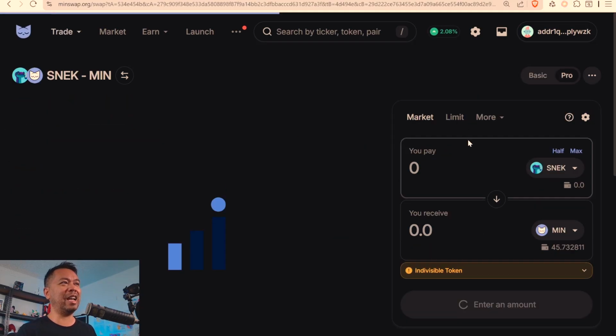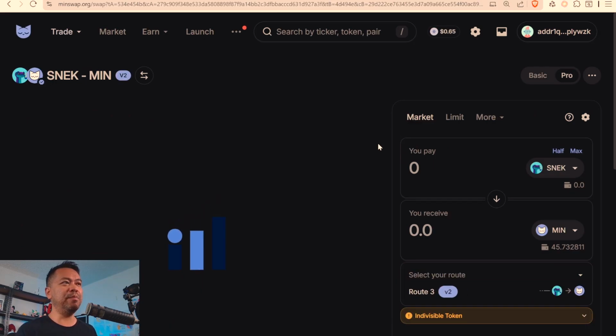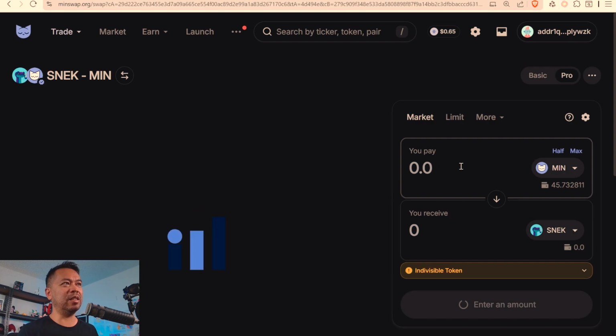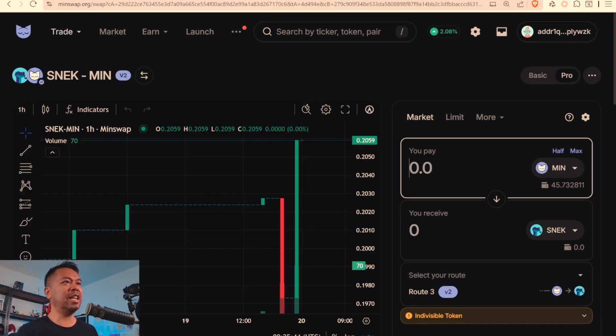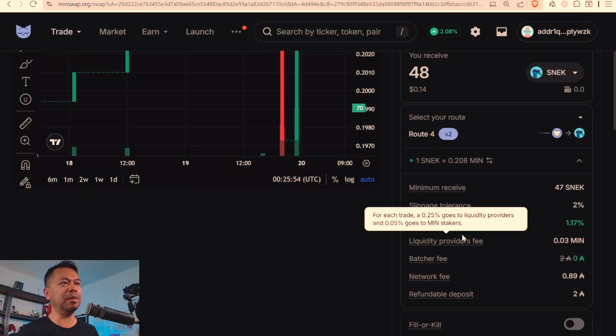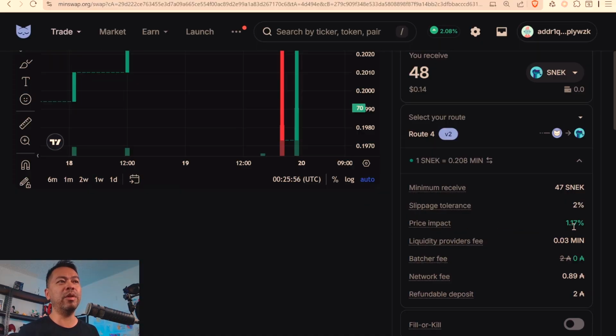So I'll do a trade with that. Now I do have some Min in my wallet, so I can do this trade, but I'll start it with Min, swapping for SNEC. So here I've got 45 Min in my wallet. So I'm just going to trade 10 Min swap for a SNEC. And you can see here, I'll open up the details, price impact 1.17%. That's really low. So the price of that trade that I get may just vary by 1.17%. So that's not too bad.